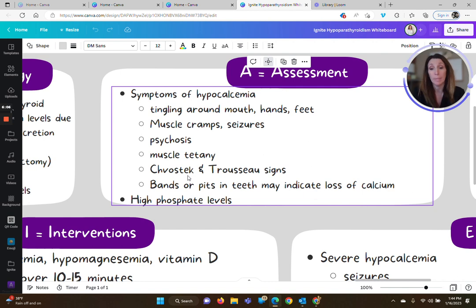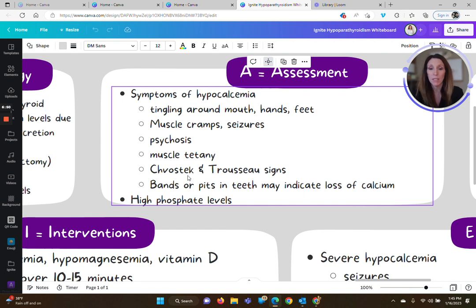I did have a patient one time that came in for acute blood loss, and we took her blood pressure. She'd had a colonoscopy where they had removed a large polyp, probably larger than maybe they should have done, and then sent her home. But anyway, she was losing massive amounts of blood by the time she came into the ER. And when they took her blood pressure, she started having this spasm of her whole arm, and I was just like, what is happening? But then when we got her labs back, her calcium was super low. So those are just some clinical signs of hypocalcemia.